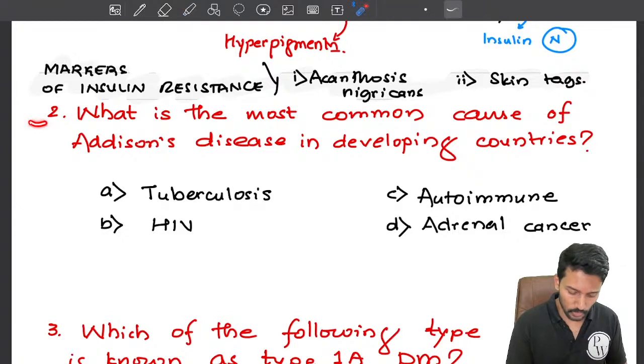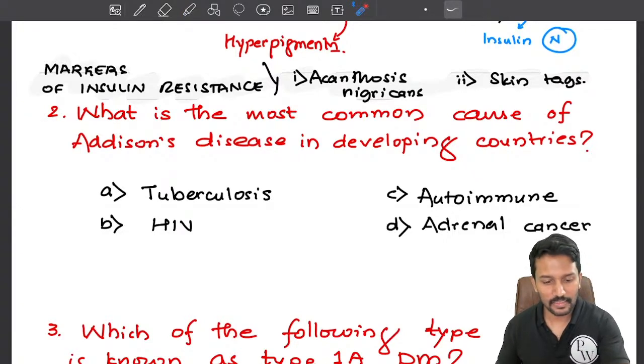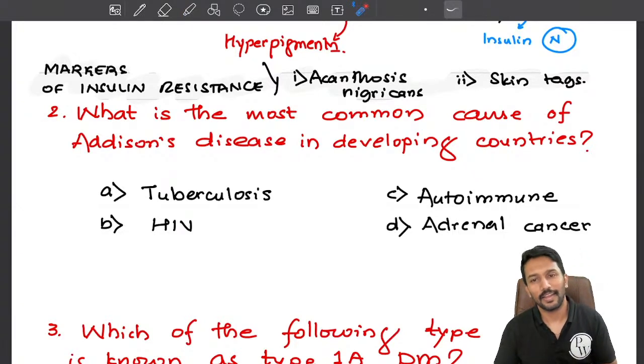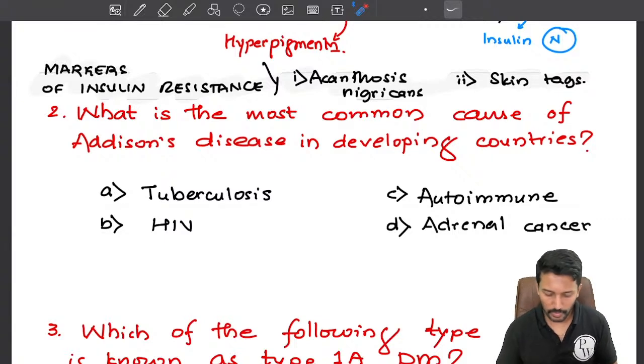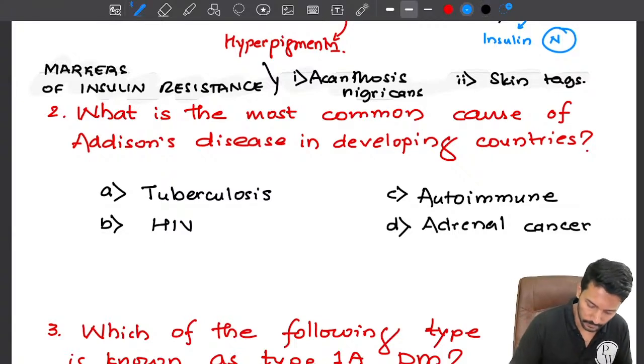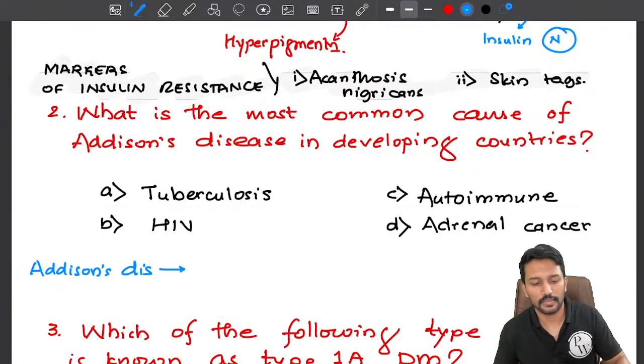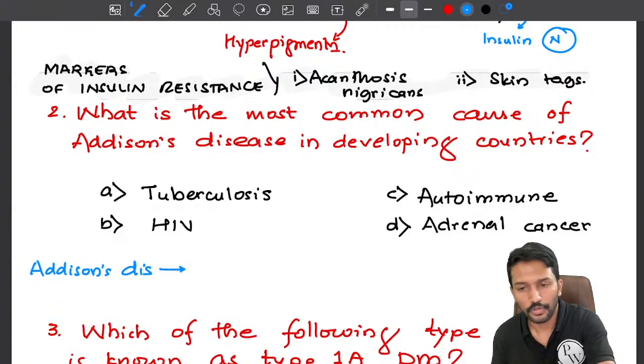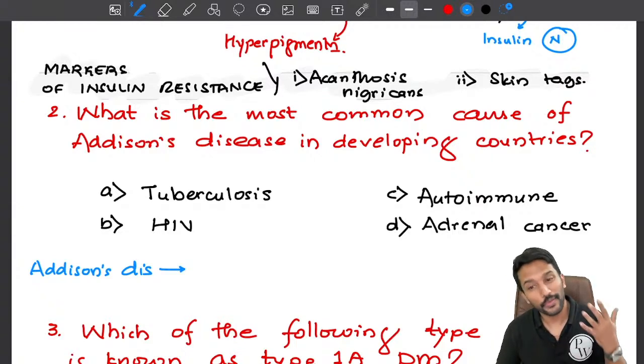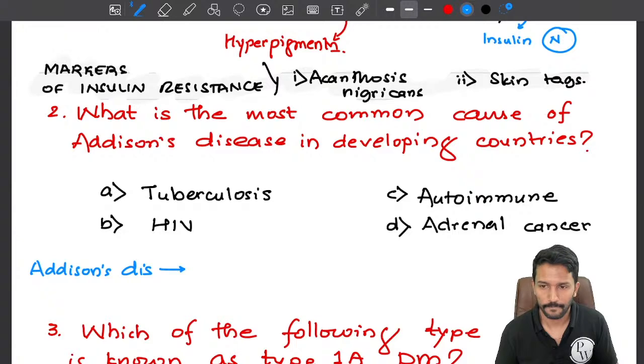The second question is, what is the most common cause for Addison's disease in developing countries? Okay, so let me tell you first what is Addison's disease. Can I say Addison's disease is equal to cortisol insufficiency? Cortisol insufficiency can happen because of various causes, right?